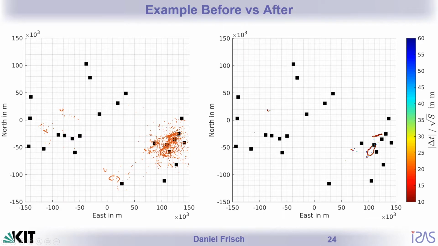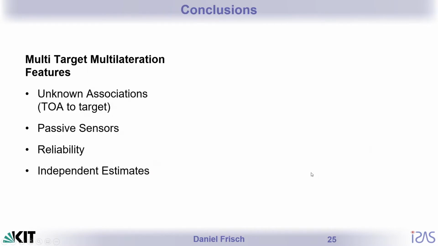Here is one more real data example with our method and without our method. And as you can see, we were able, for example, to rule out all these fake measurements here that can be very annoying in air traffic surveillance.